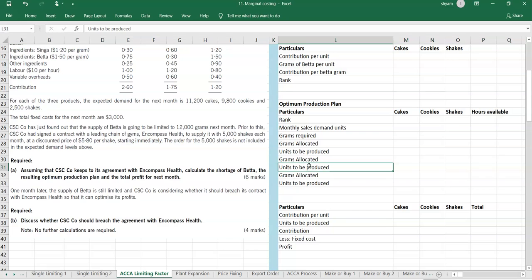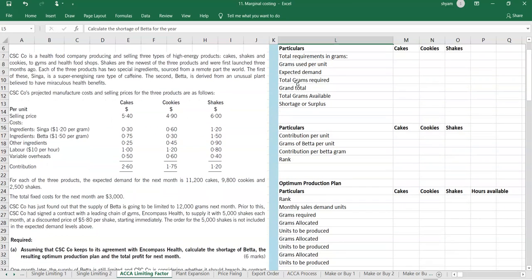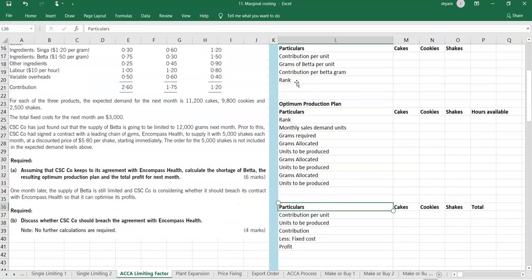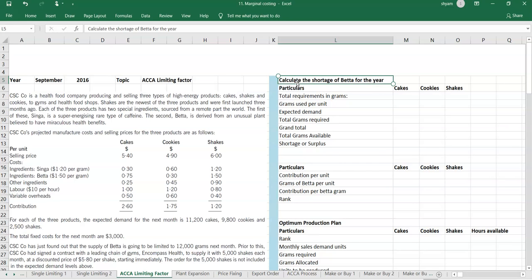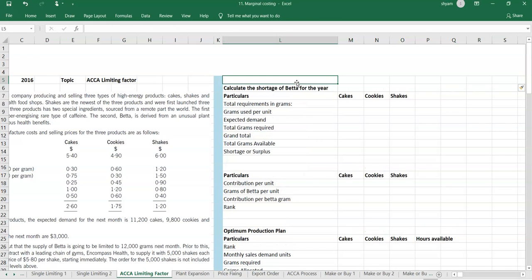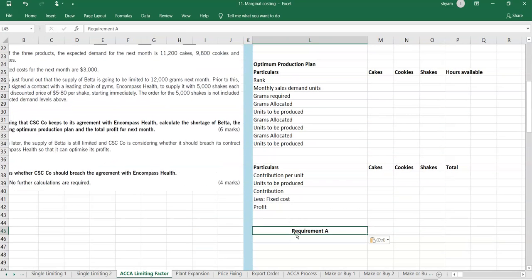So we'll start from this problem. First we have to calculate the shortage of this raw material beta. Then we have to create the optimum production plan, and then find out the total profit, and then move to the section B part of the question. So we'll start here. This is going to be requirement A. So requirement B, we could put it here.